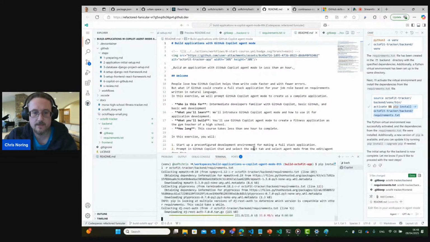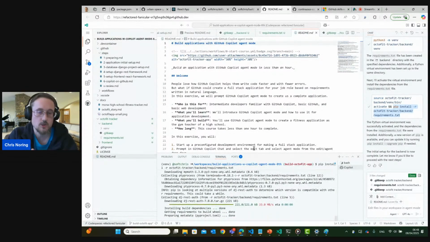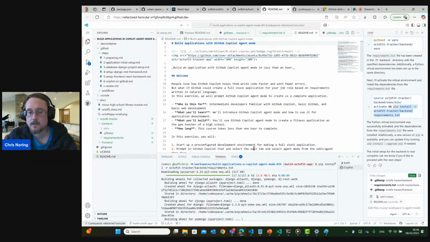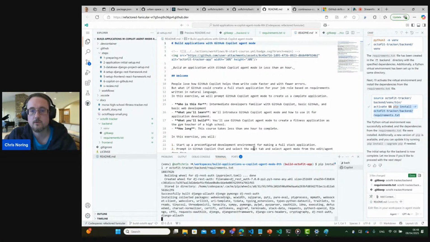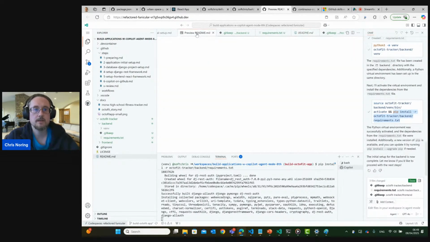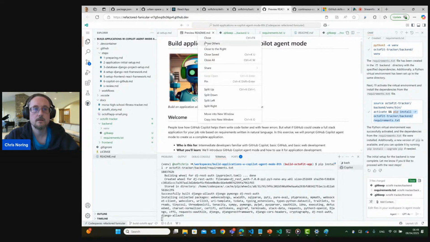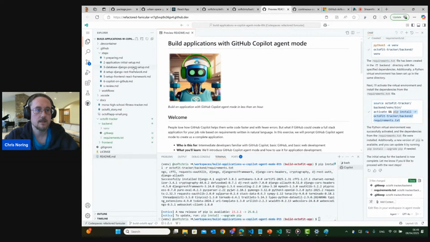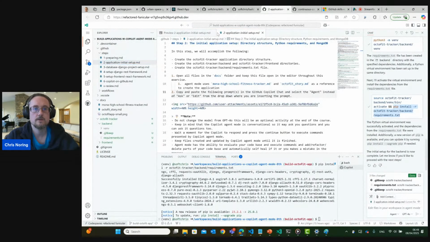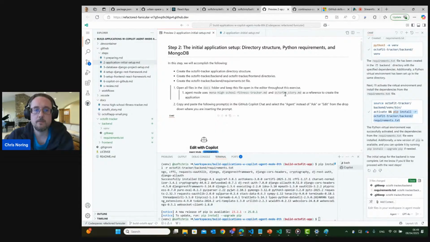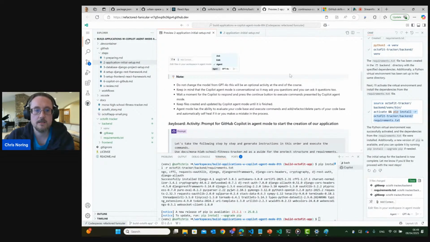So now you can see how the backend is being installed. As you know, working with the backend is an important part to make sure that all the libraries that we need are being installed before we can move on. Let's see if we can clean up a bit here. We have a lot of things that are currently open. I just like to keep things neat and tidy so you see what you're doing when you're doing it. So now it installed all the dependencies, and now we can just go back to our exercise.